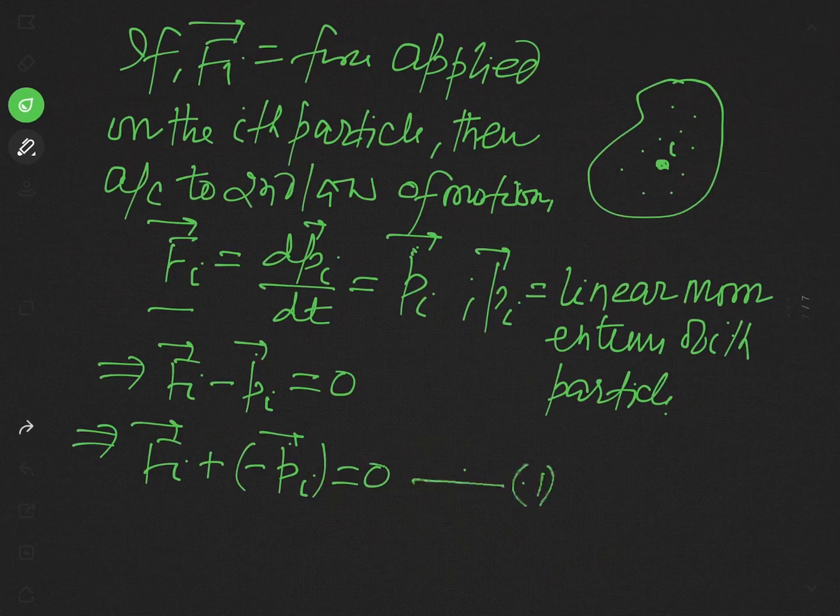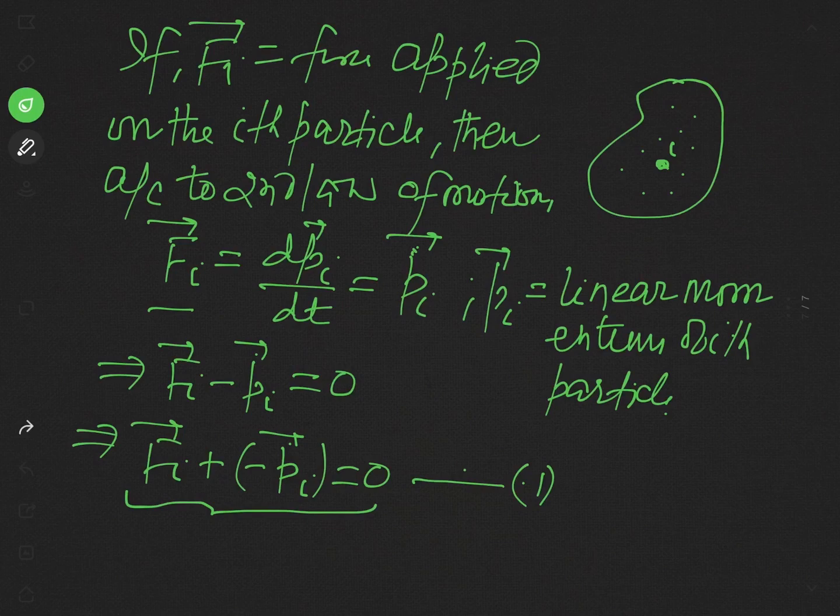Now, this equation indicates that the particles of the system can be considered in equilibrium by assuming a force minus pi dot in addition to the actual force Fi acting on the ith particle. Because we know when the net force on the particle is 0, then the particle is in equilibrium. So, see here, the net force now acting on the particle is what? This is Fi plus (minus pi dot), and this much is equal to 0.